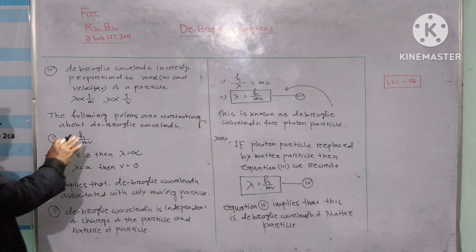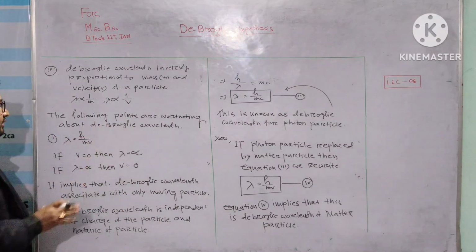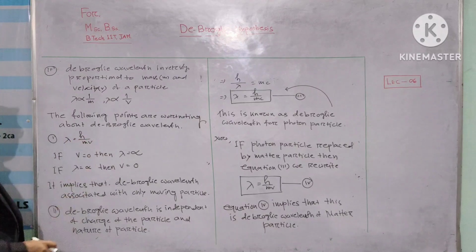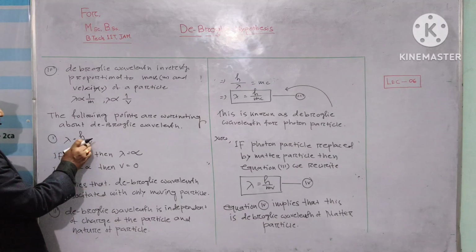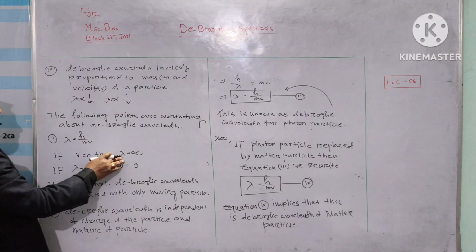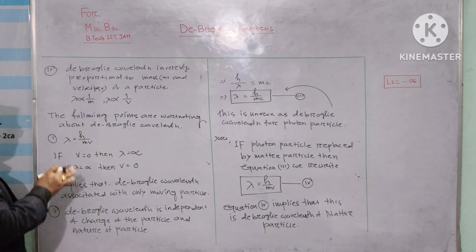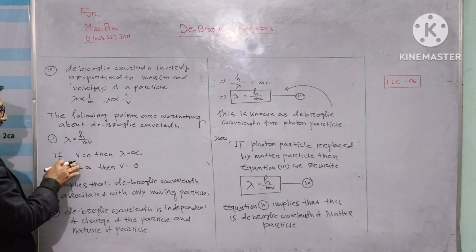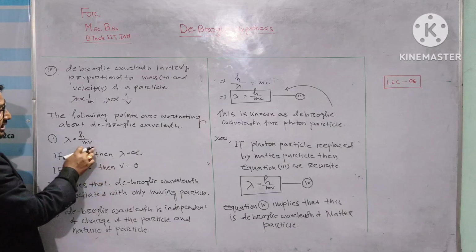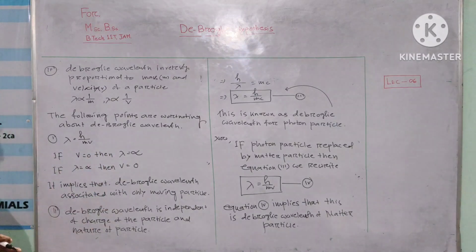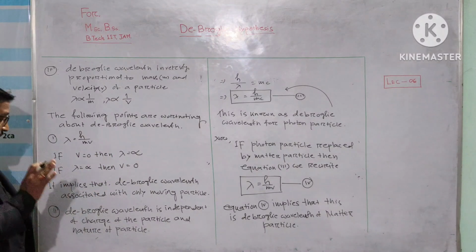Okay, so the following points are worth noting about de Broglie wavelength. Lambda equals h by mv. If we put v equals 0 in this equation, then we can write wavelength is infinity, and again when we put the value of lambda infinity, then we can write v equals 0, and it implies that de Broglie wavelength is associated with only a moving particle.